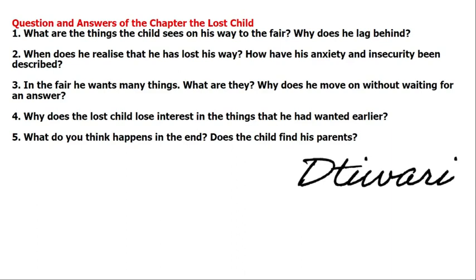But you need to answer what happens in this story. When the child loses his parents one time in this story, and at the last of this chapter, the child does not find his parents. But as far as you can understand, you can write this: I think the child ultimately finds his parents, because the child stands at the reception, and from there he is seen by everyone in the fair. So I guess the child found his parents. In this way, this chapter is over.